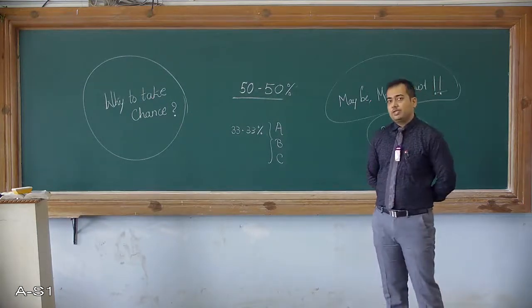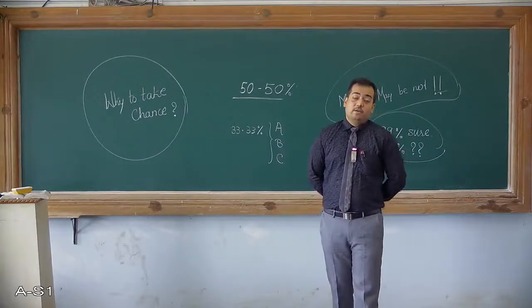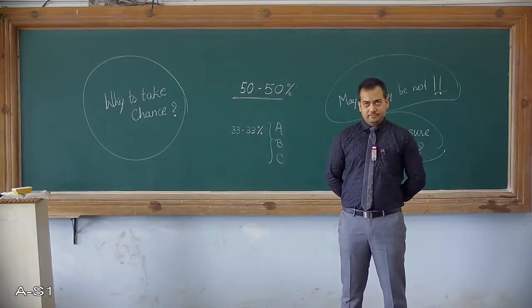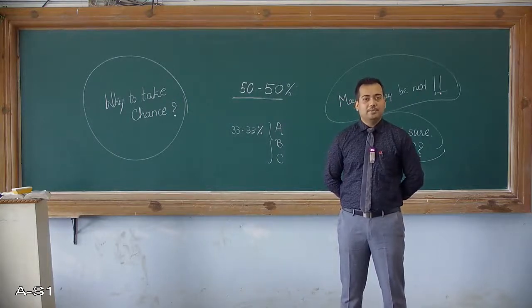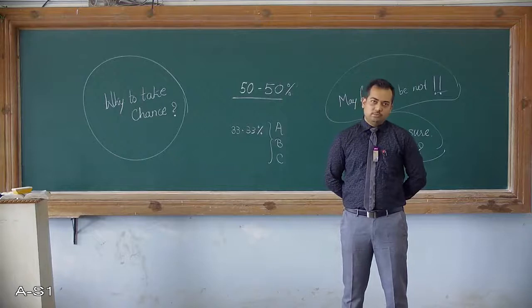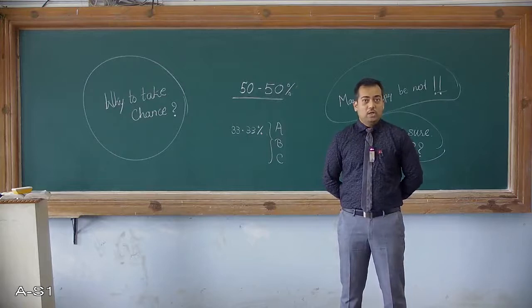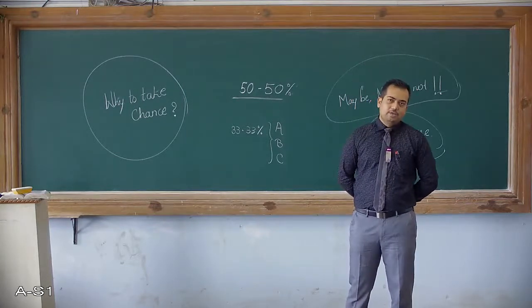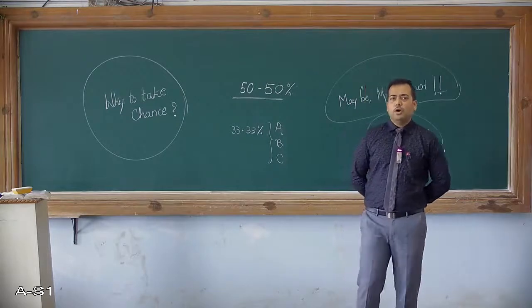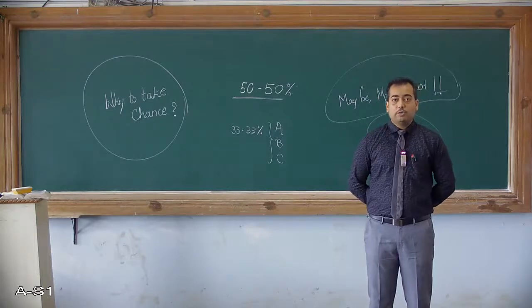So in that case, you can say ultimately there is one person who is not going to write the exam. Someone who does not want to study may go for that option, but you also don't know who has to write the exam. It can be anybody among two. Now you can say both of them have equal chances. It's 50-50%. So it can be person A or it can be person B. So most of the teams could go for this, that both of them would study or both of them would prepare for the exam.